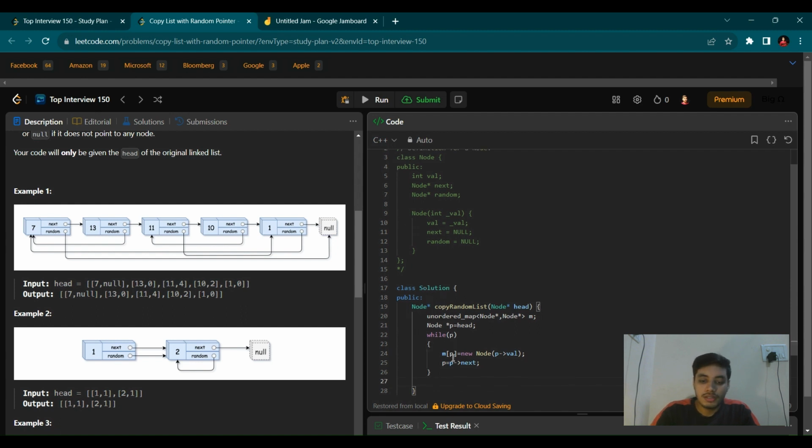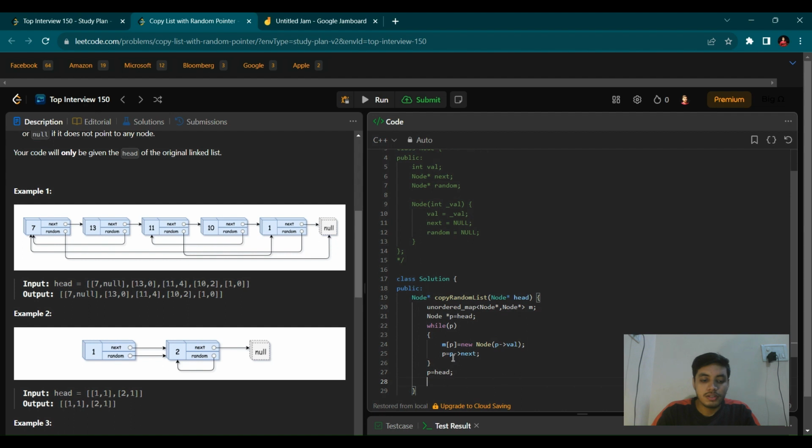Now again we move our P pointer to head, and after this we run another while loop, in which we have to consider our next and random pointer.